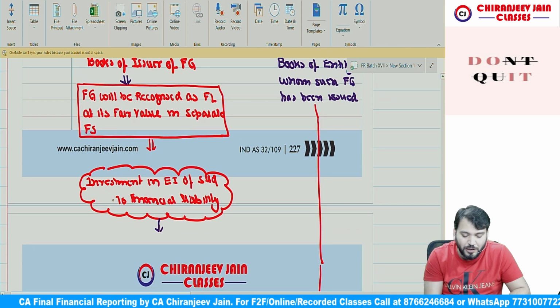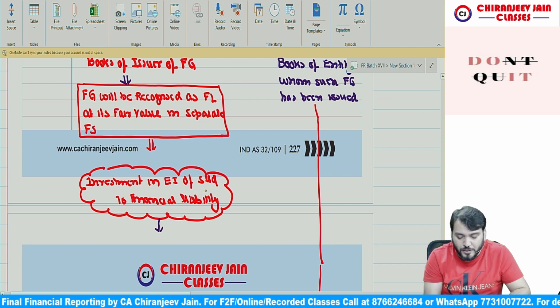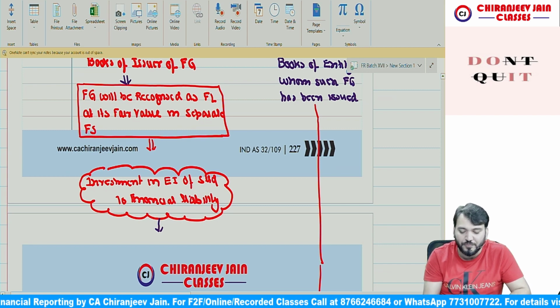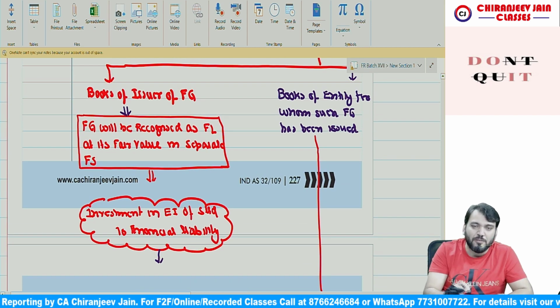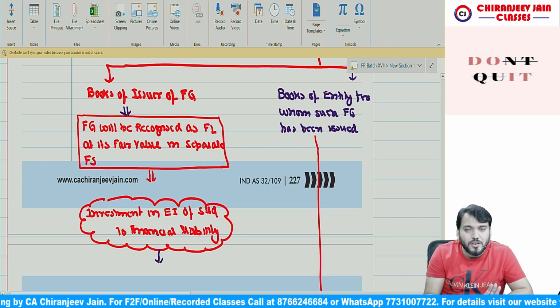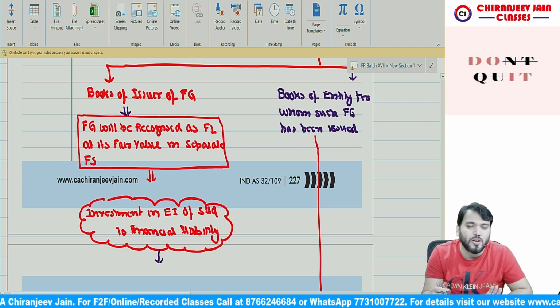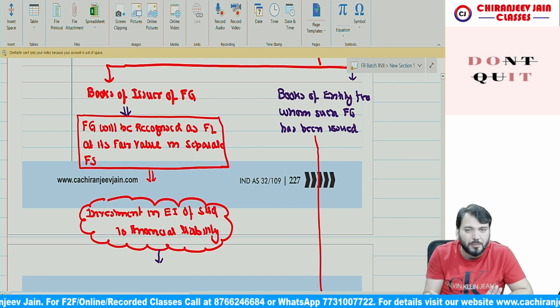So what journal entry will we do? Investment in equity instrument of subsidiary company to financial liability at its fair value. Subsequently, आप समझ गए, it will be measured at the higher of loss allowance or amortized cost, whichever is higher.